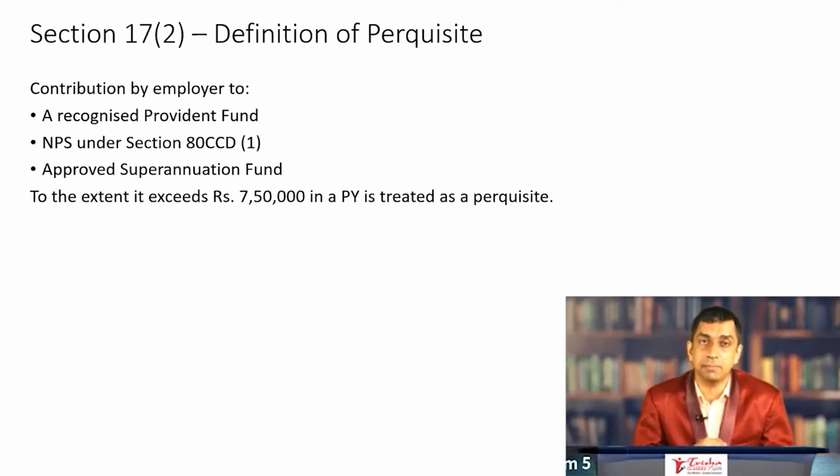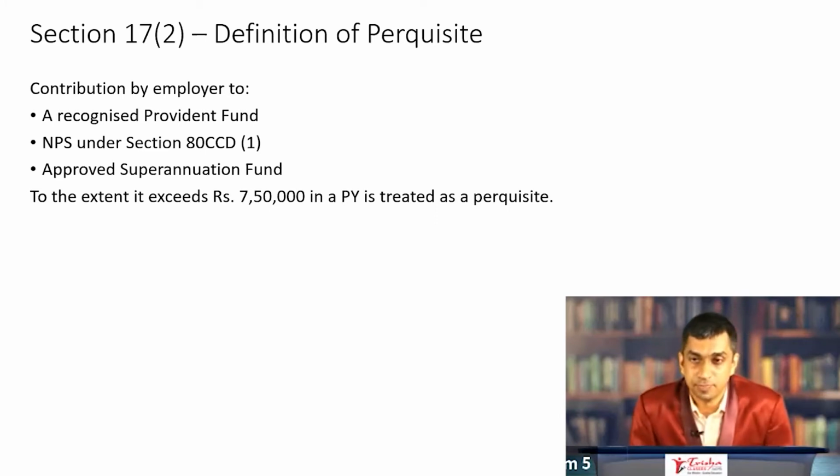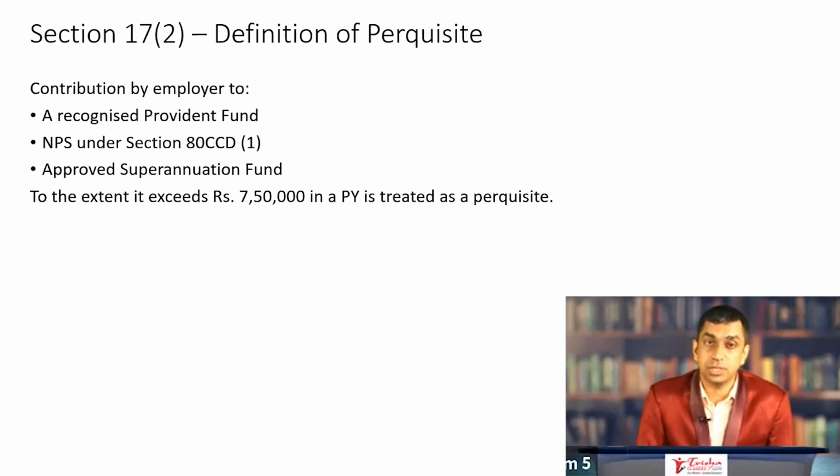NPS contribution by employer under Section 80CCD(1). 80CCD, when it was originally introduced, was very liberal, but of late there have been a lot of limits prescribed for deductions and exemptions, and one such cut that has been introduced is through the 17(2) amendment, where now they are saying that if there is a contribution to NPS by the employer, if it exceeds 7,50,000 for the entire year, the excess is chargeable to tax. The same applies to contribution to approved superannuation fund. If it exceeds 7,50,000, it is chargeable to tax.